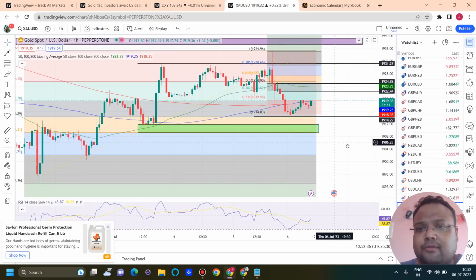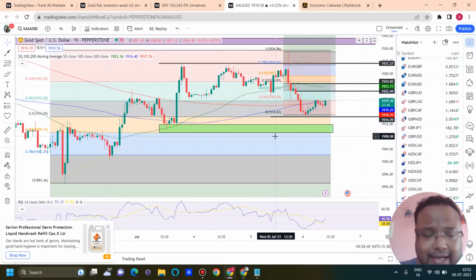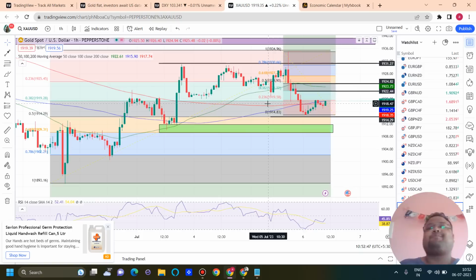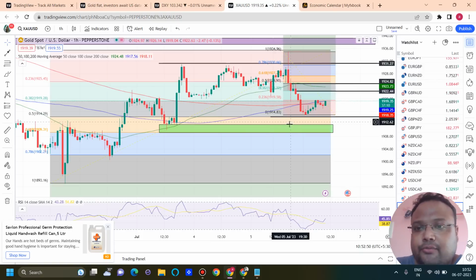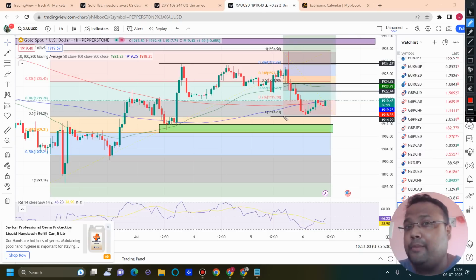Now let's look at the chart of gold. You can see that I have drawn many lines here, and a few new lines on the chart. Let's try to understand these levels one by one. First of all, let's talk about the level of 1914. Sorry, yesterday gold made a low of 1914.5 to 1915. This was the low made by gold yesterday. After that, gold has shown some recovery. You can say that gold has bounced from the FIBO 50% retracement here.